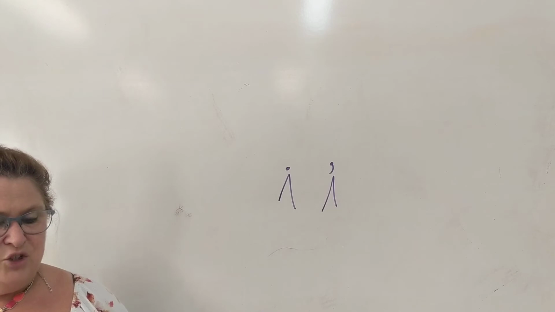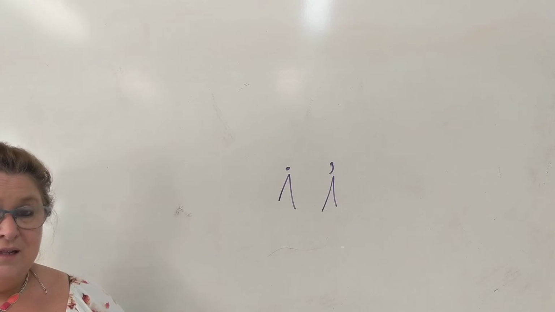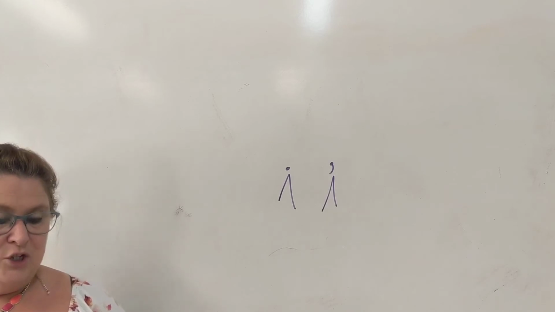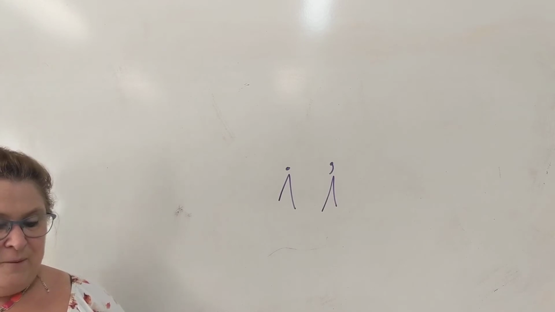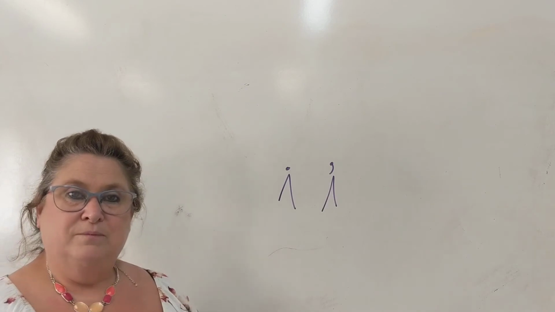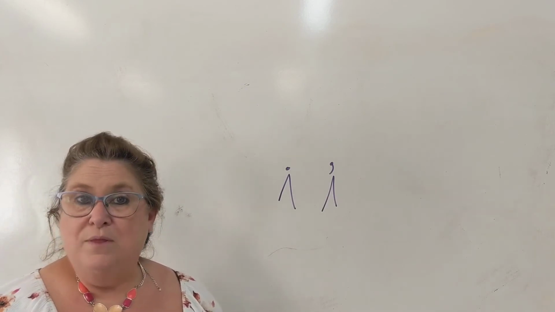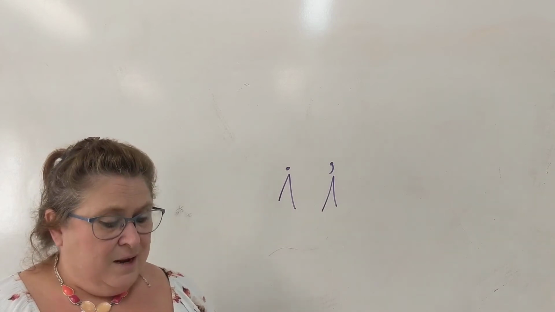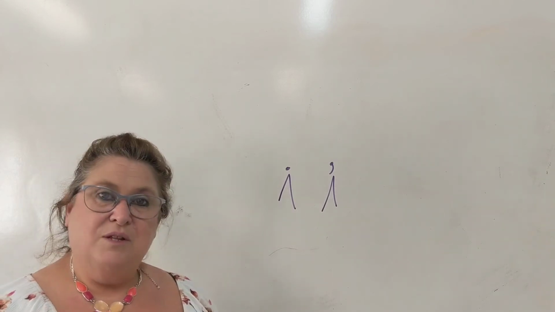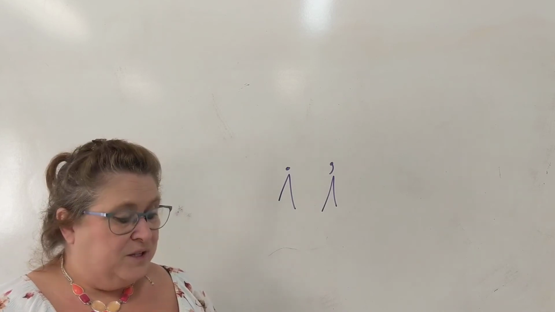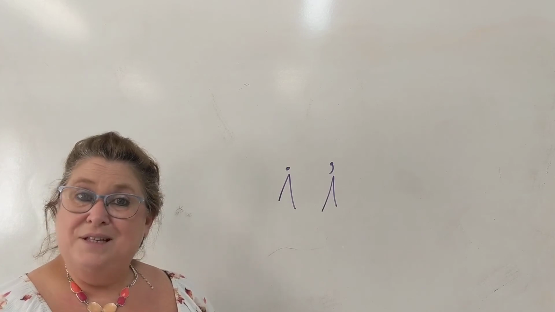Now I'm going to let you go ahead and correct these sentences, putting your capital letters on the words that should be capitalized and putting your punctuation in your sentence. Look at thing B. Write the plural form of each noun. What is the plural form of tooth? Tooth means one. Plural means more than one. The plural form is teeth. Very good. Teeth. Number 2, turkey. What's the plural form of the word turkey? Turkeys. Very good. And we're just going to write turkey, and we're going to add an S at the end.